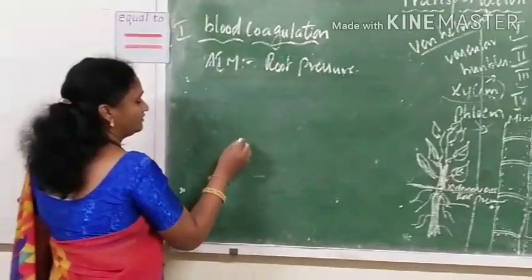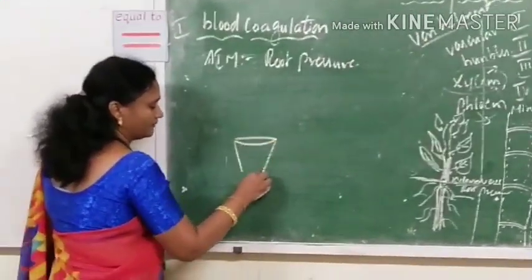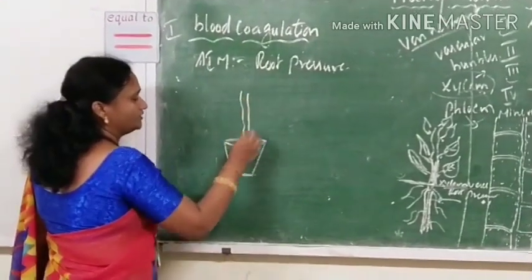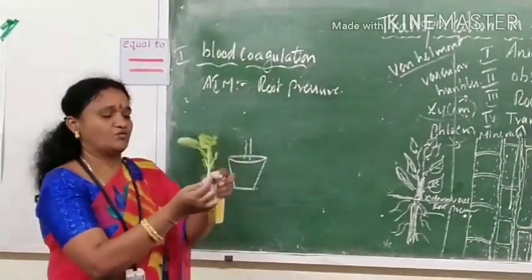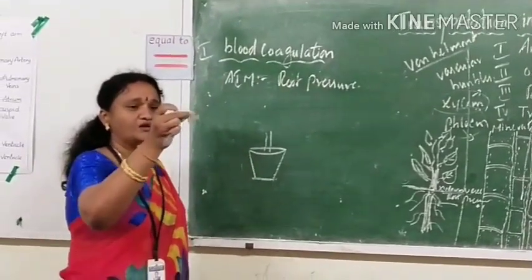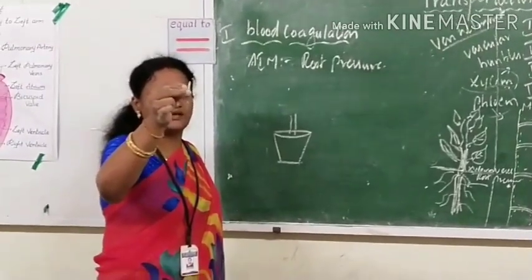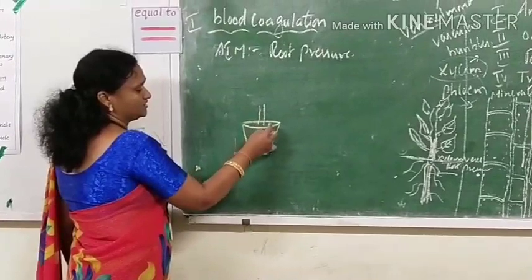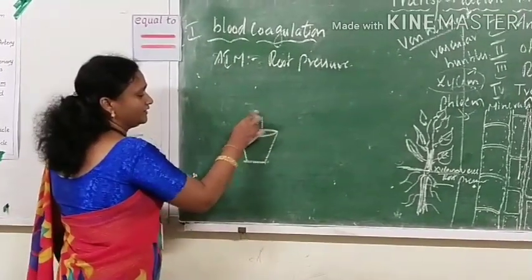So for that, what will we be doing? We will be taking a well-watered potted plant. You cut the stem one inch above the root system, and now you will get this portion, the roots, along with a little bit of the stem. You have cut the stem just above the soil, taking one inch of the stem.